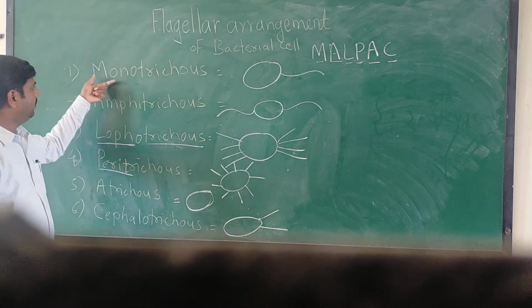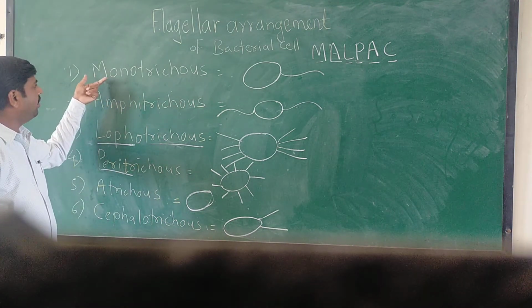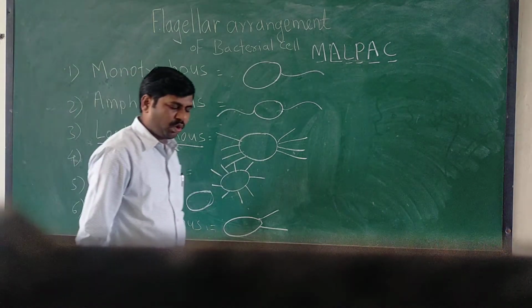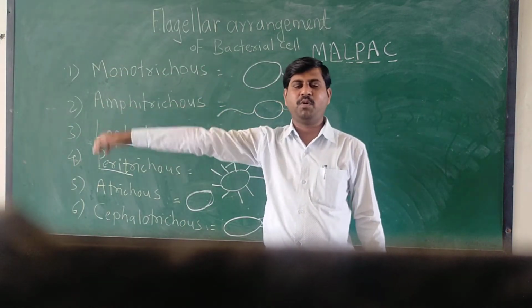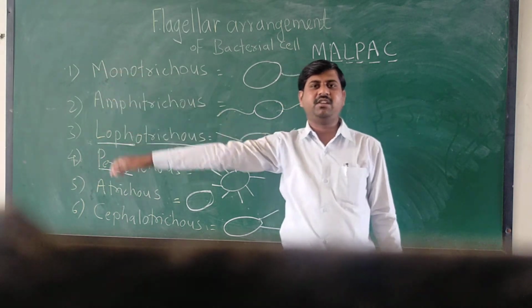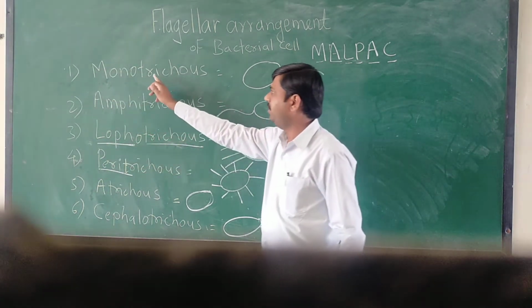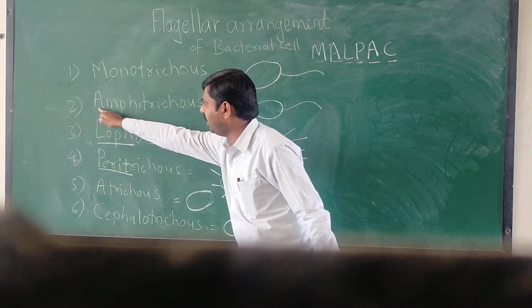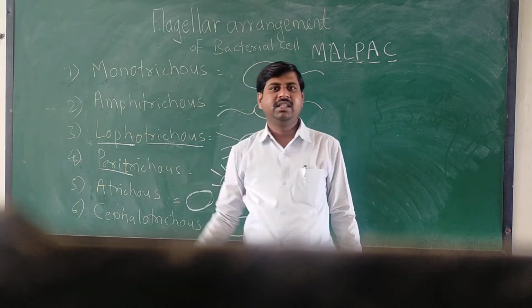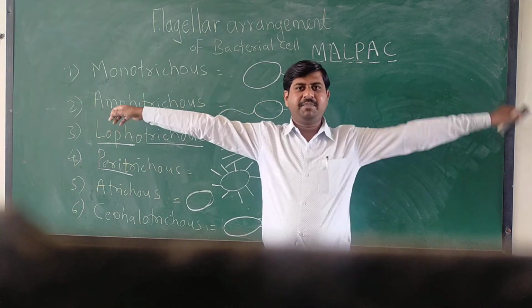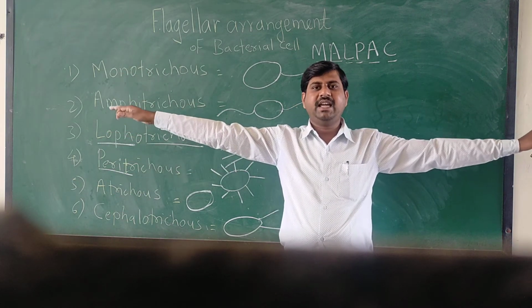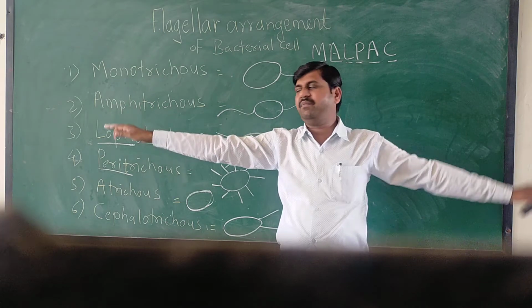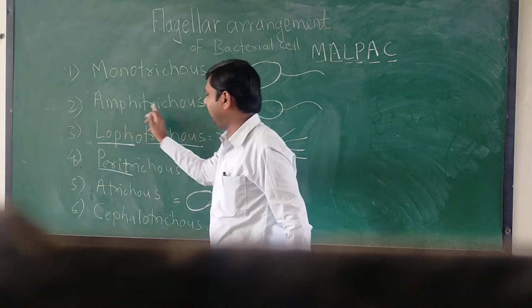Here we will see again the monotrichous. Monotrichous means a single polar flagellum. This single polar flagellum is present on the bacterial cell, meaning monotrichous. Then the second one is amphitrichous: a single polar flagellum at both ends of the bacterial cell. It is present on both ends of the bacterial cell, meaning amphitrichous.